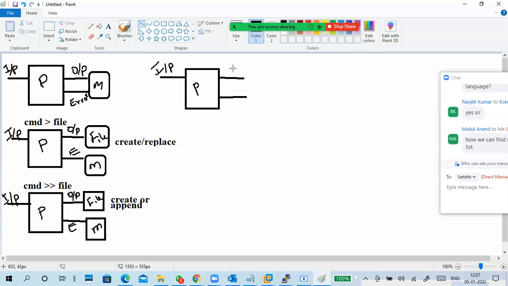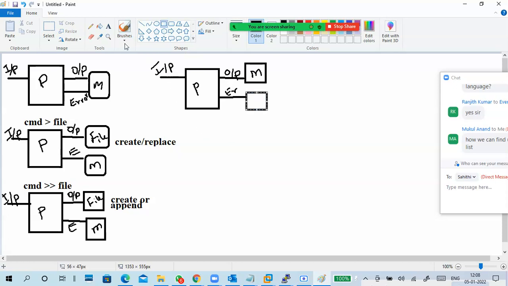Now this is a little bit different. Again, same thing: when you give a command, it generates output or error or both. So what I'm going to do now is put the output on my monitor or terminal.